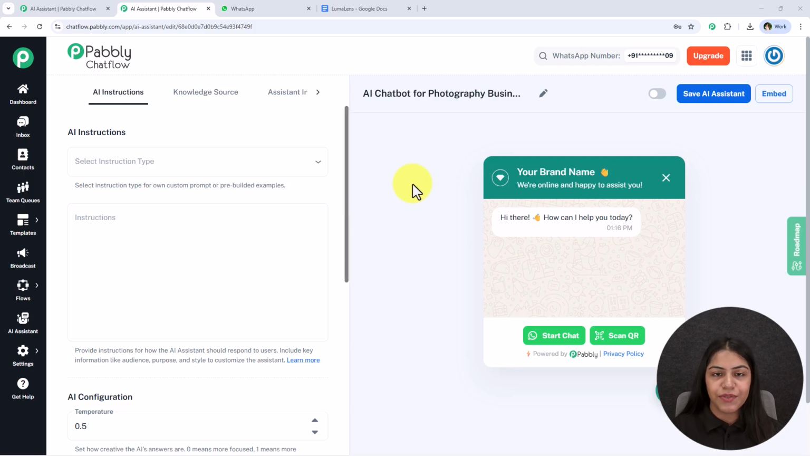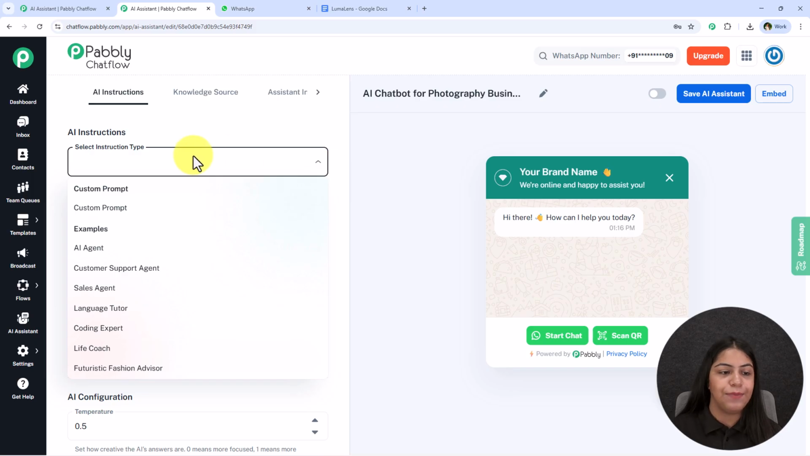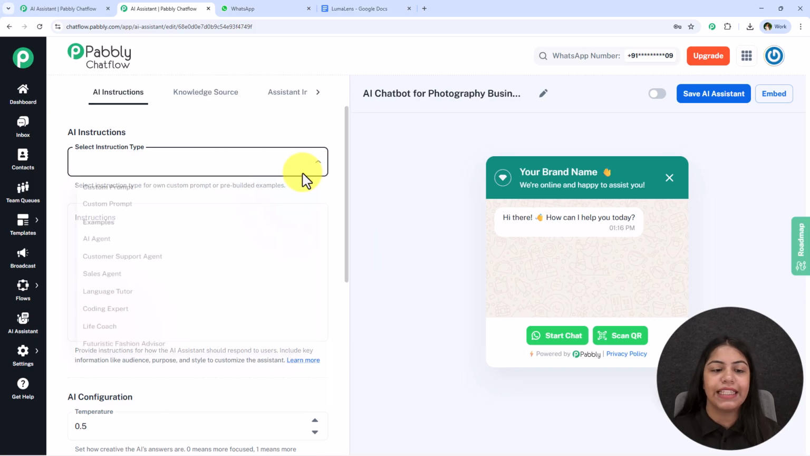And after coming to this window, you just have to follow me and I'll tell you how to create this AI chatbot for your own photography business within a few minutes. Alright, so let's select the instruction type. Over here we have multiple options to select the instruction type.